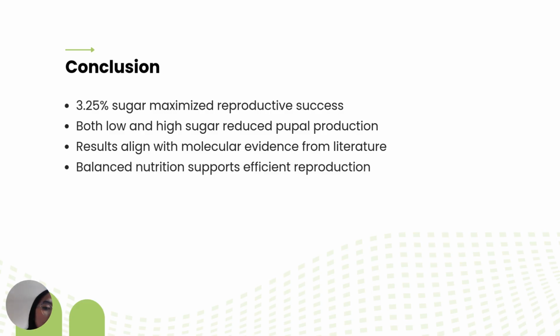In conclusion, this study showed that a sugar concentration of 3.25% maximized reproductive success in fruit flies, while both low and high sugar levels reduced reproduction. These results align with the molecular evidence from previous research and support the importance of balanced nutrition.